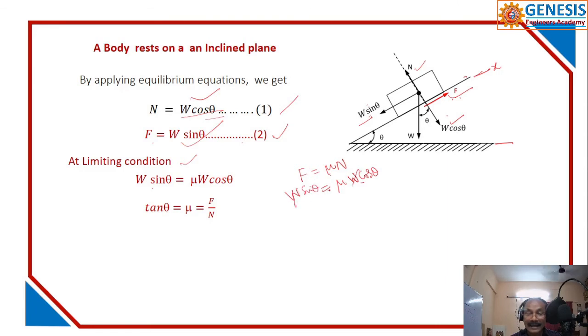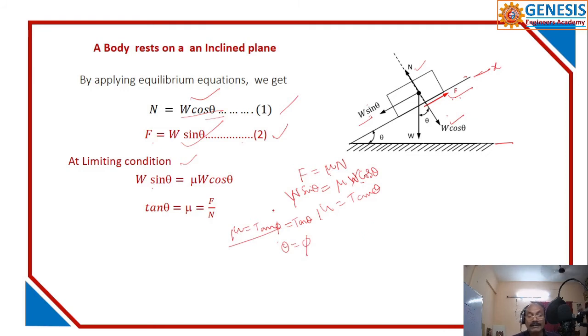You cancel W, and mu is equal to tan theta. But we have defined mu is equal to tan phi. So mu is equal to tan phi, that is also equal to tan theta. Therefore theta is equal to phi.